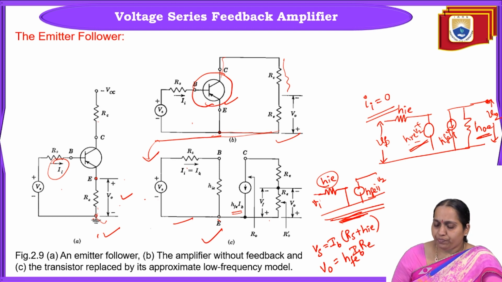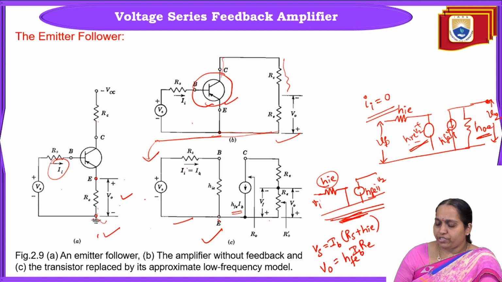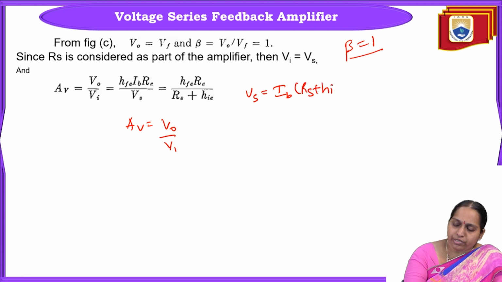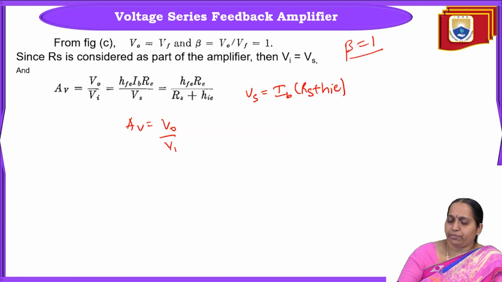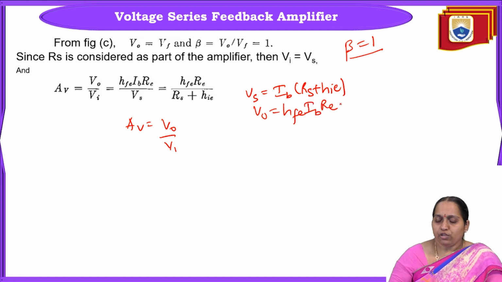So these are Vs and Vo. Vs equal to IB into RS plus HIE, and Vo equal to HFE IB into RE.